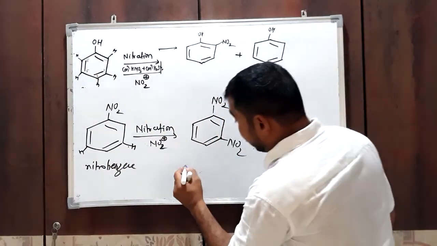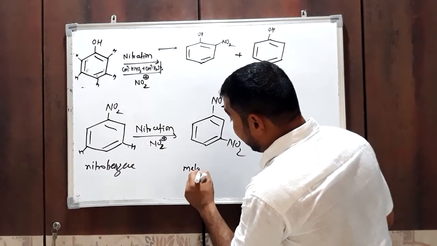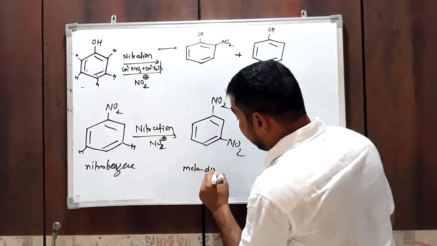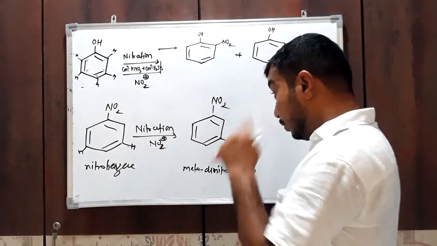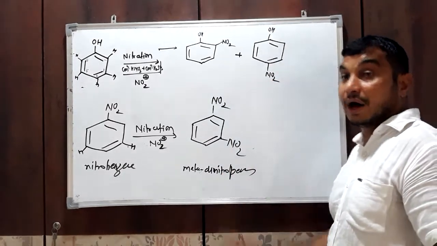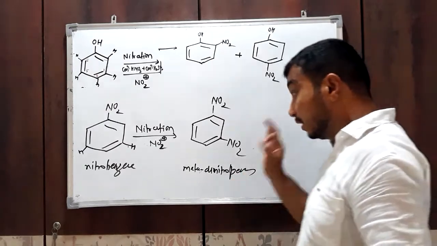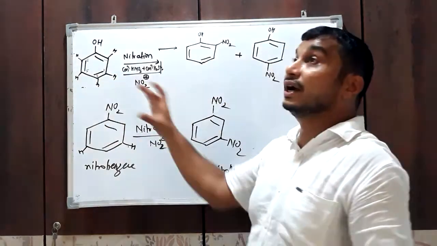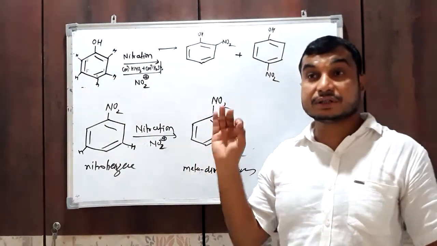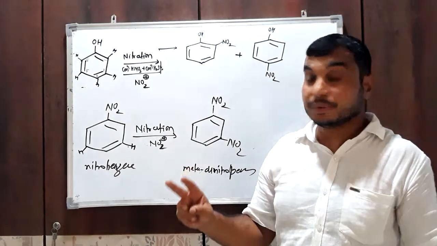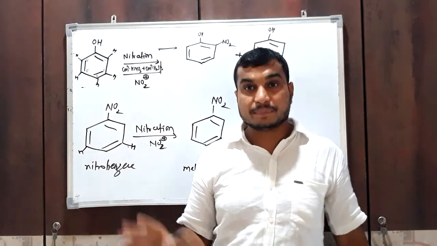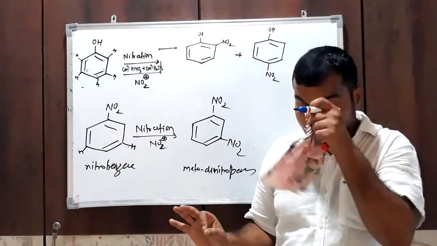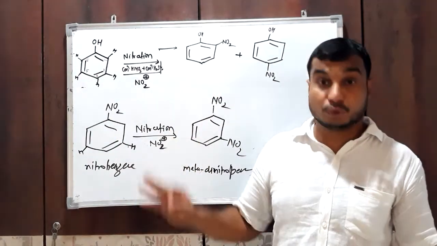So meta dinitrobenzene is the product obtained, not para or ortho. It means this group is meta directing. All the functional groups are classified into two types: ortho para directing group or meta directing group.